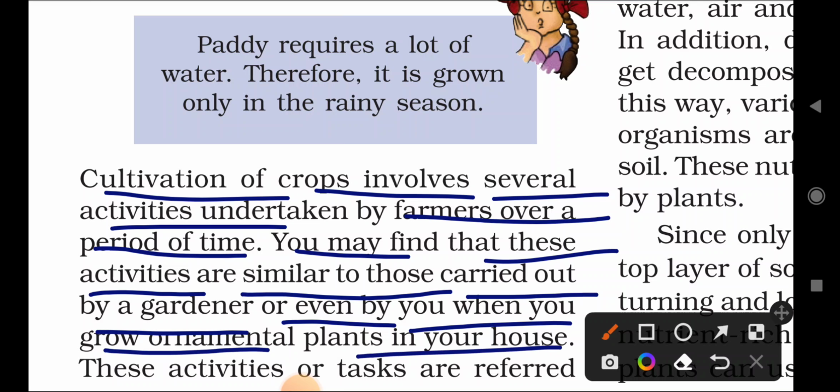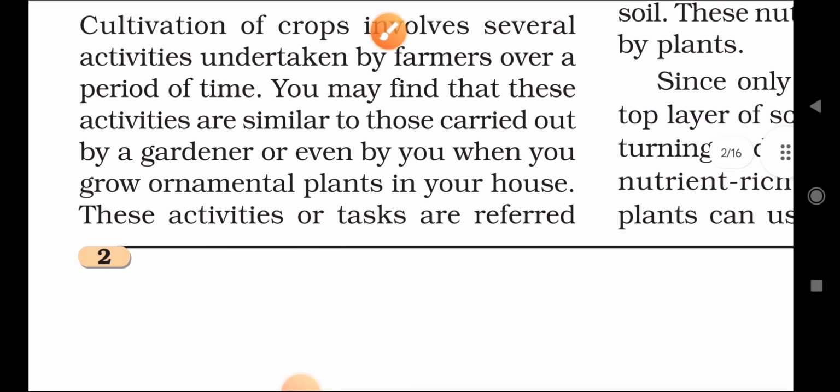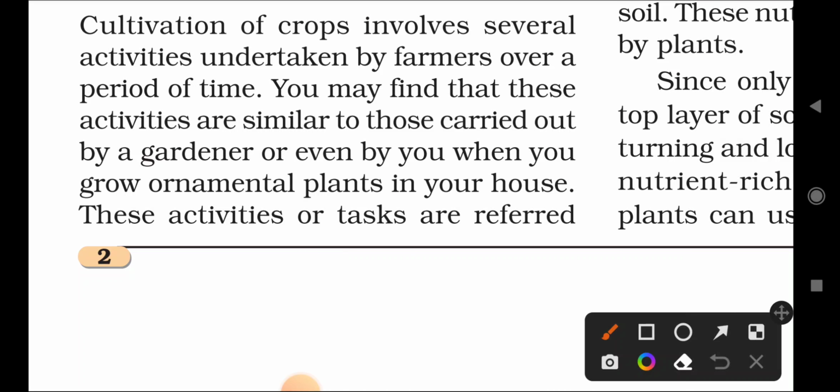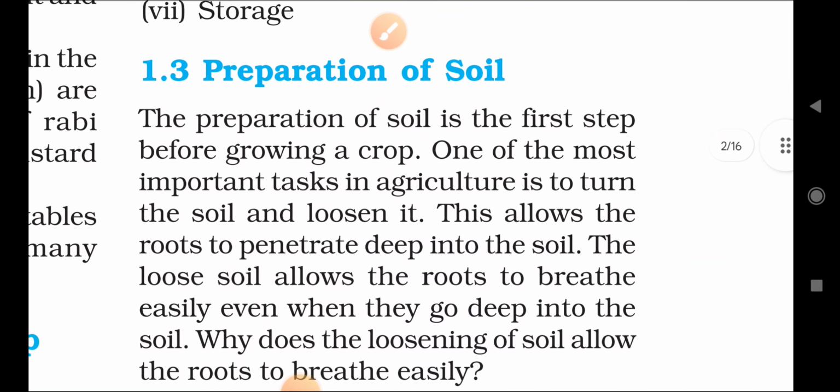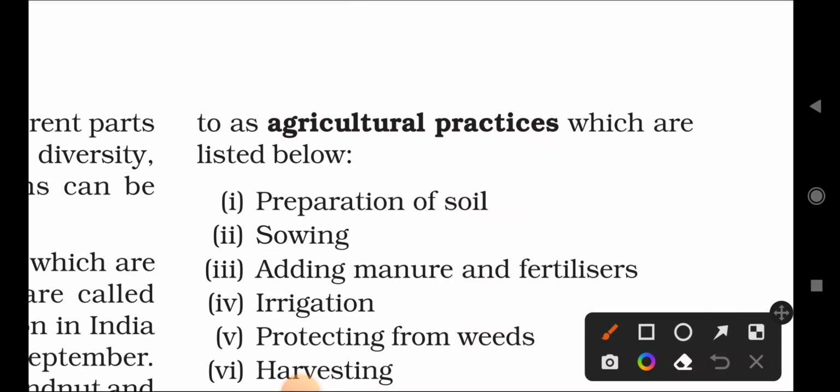These two fields have similar activities in both agriculture as well as in a garden. These activities or tasks are referred to as agricultural practice. What are these called? Agricultural practice.